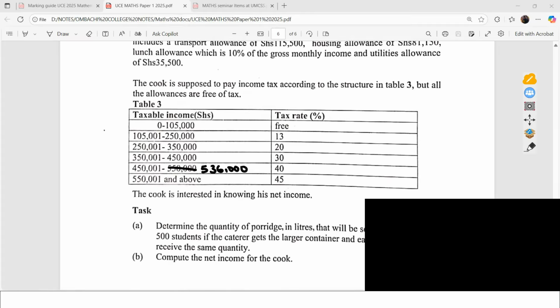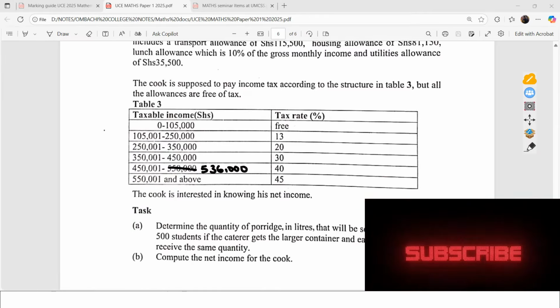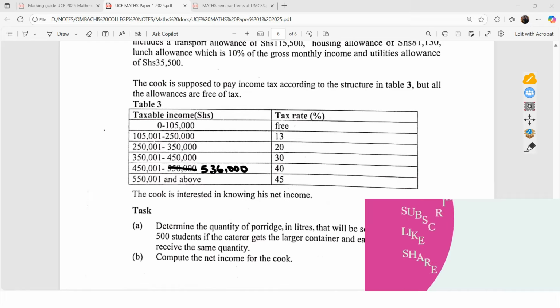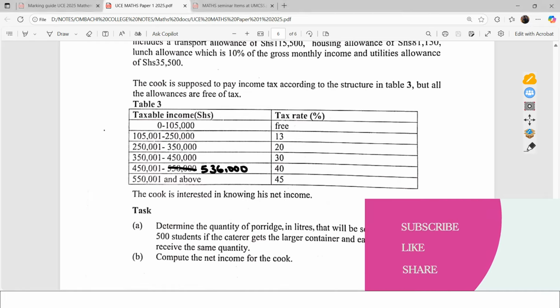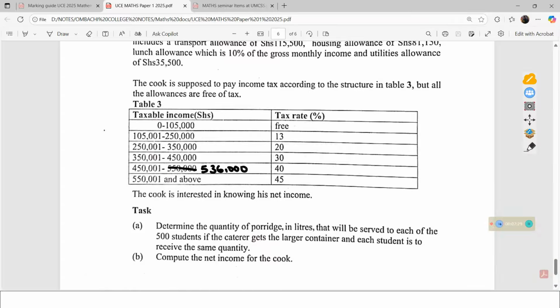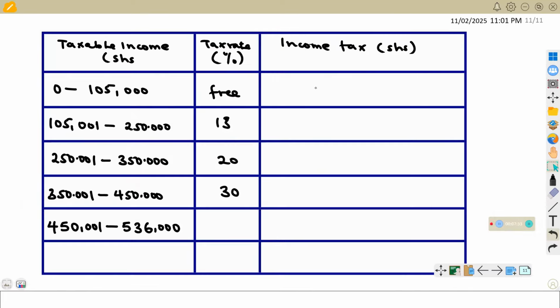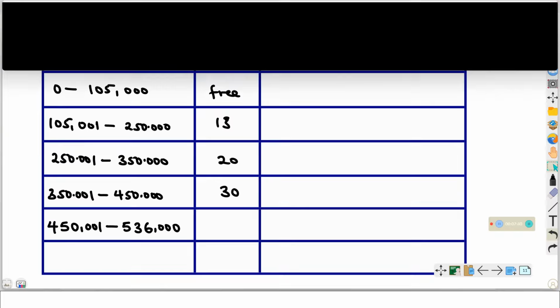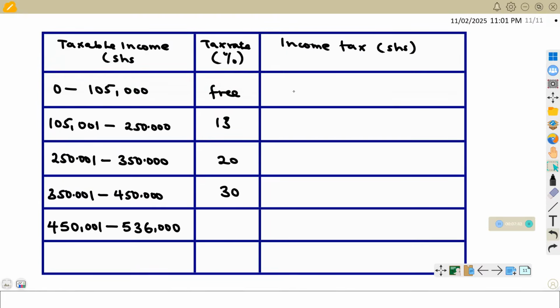Now we have already noted what we shall consider for our taxable income. Remember, our income rises at this given point, so where it rises, we shall be considering this as our upper value. We shall eliminate this 550 since our income is less than that. So this is our structure from 0 to this. It is free, so that is not taxed, and for that case, this value will be 0.